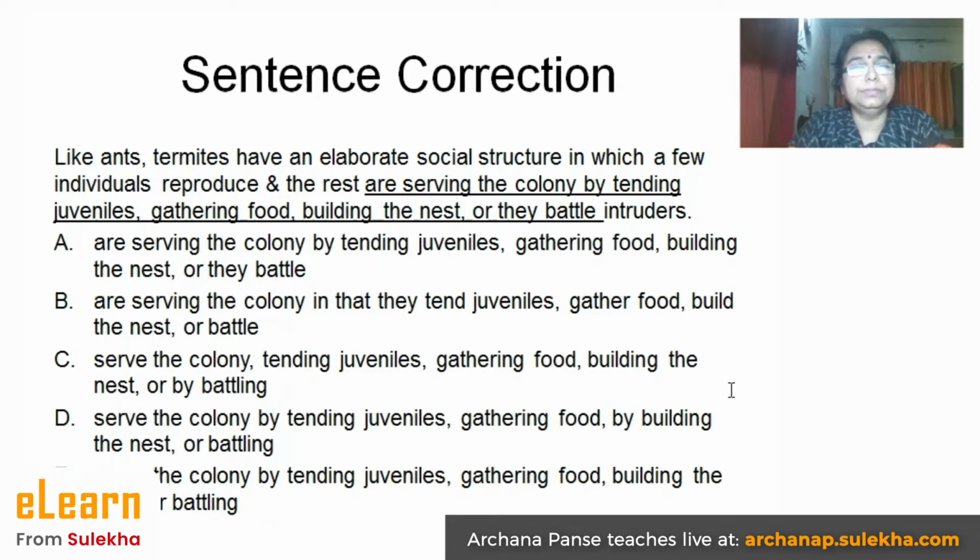Yes, Vedant? Yes, ma'am, sure. Tell me. So like yesterday, ma'am, we can divide the entire sentence into a few parts.